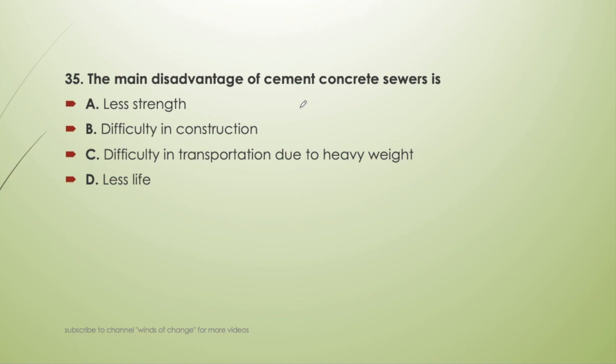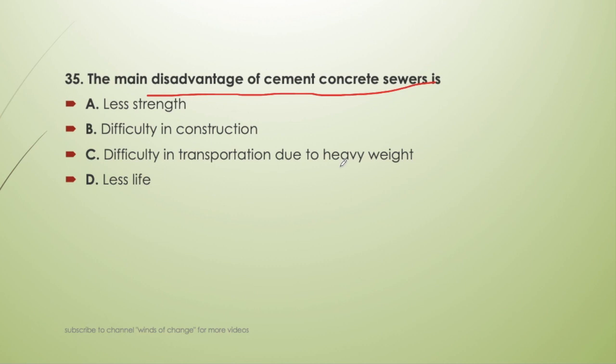Now, the main disadvantage of cement concrete sewer is less strength, difficulty in construction, difficulty in transportation due to heavy weight, or less life. We are asked about the disadvantage of cement concrete sewer. Usually we use cement concrete sewer only. Now, less strength, no, this cannot be the case because cement concrete has the highest strength. Difficulty in construction, since these are being constructed as precast units, there is no difficulty in the construction.